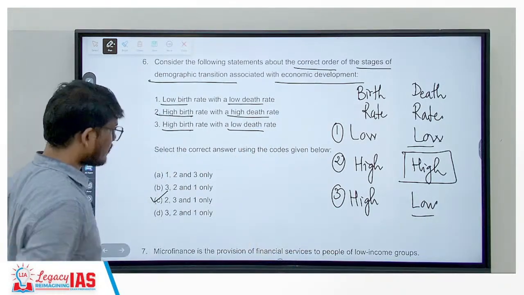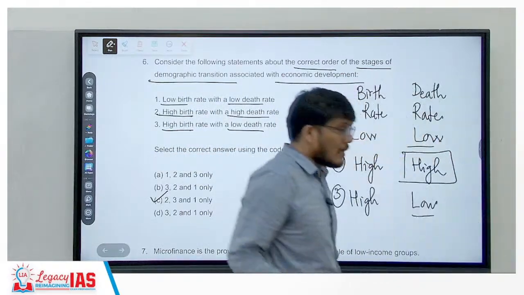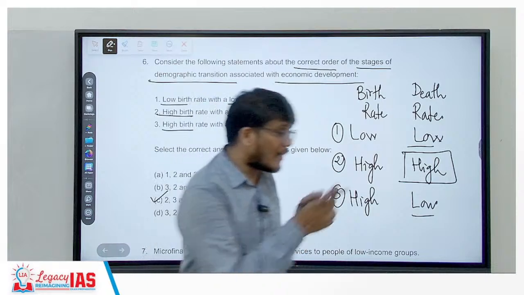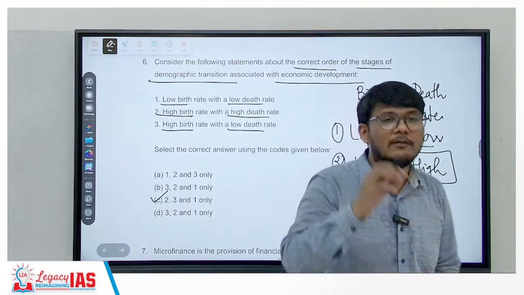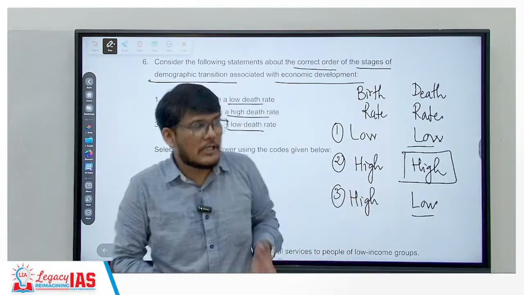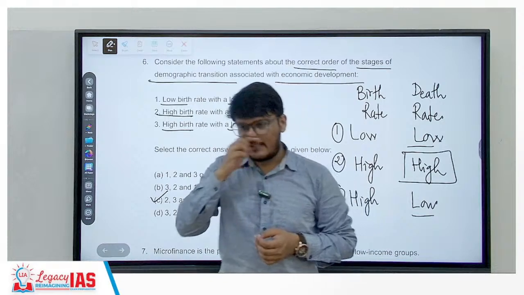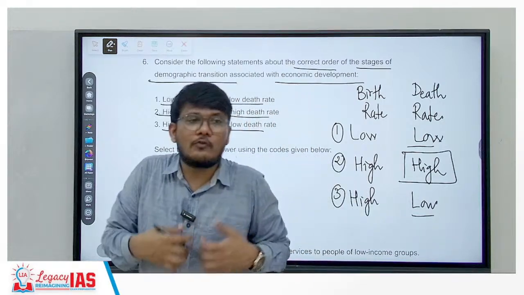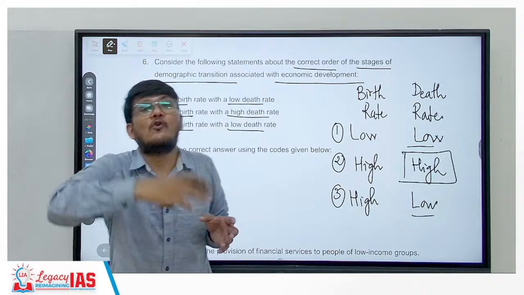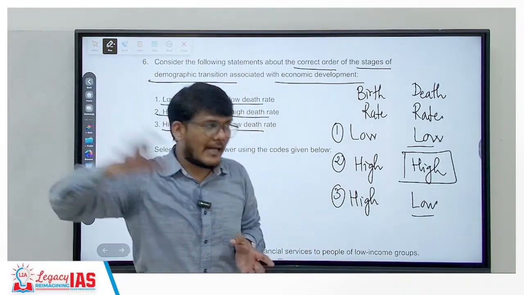So as I was saying, death rate would be high. Because death rates would be high, birth rate would also be high. How is that possible? Because the society understands that people are dying, neonatal deaths and mortality are happening, because of which we need to reproduce more children so that at least one or two of them survive till old age.